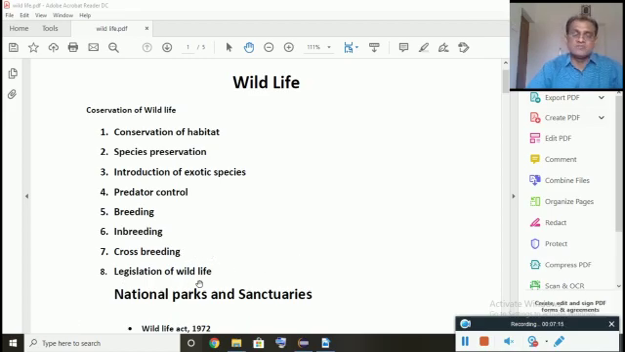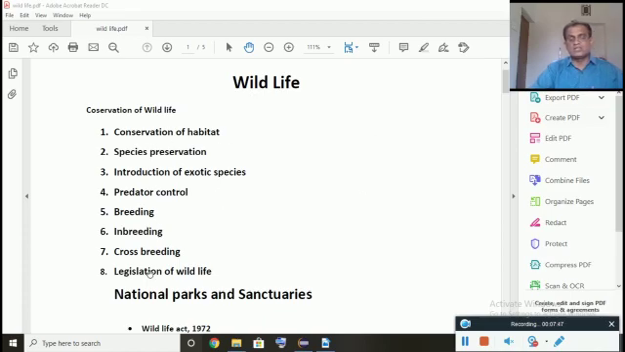Legislation of wildlife is very, very important. There must be a strict law by the government so that one should not harm the wildlife. One should not destroy the plants, for example by cutting, and one should not destroy the animals, killing or eating the animals for food or whatever the purpose. There is, of course, the Wildlife Act, a strict law, so thereby one can conserve the wildlife.